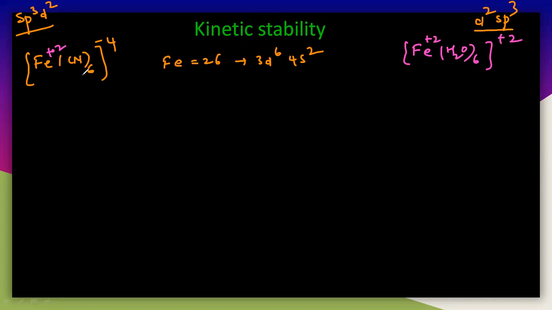But here in case of these two complexes, it is +2 charge. That means we have to remove 2 electrons. So let us write these two electronic configurations.